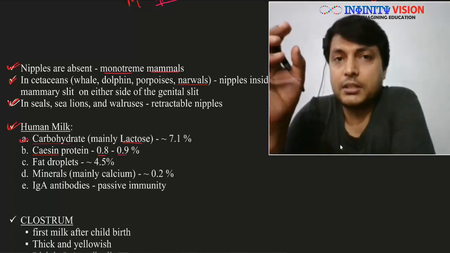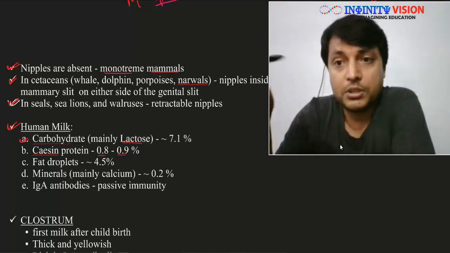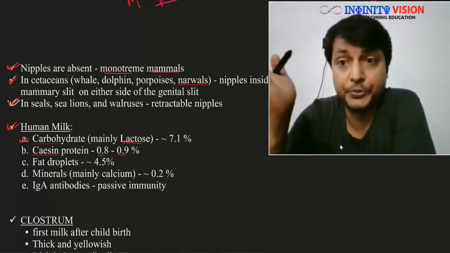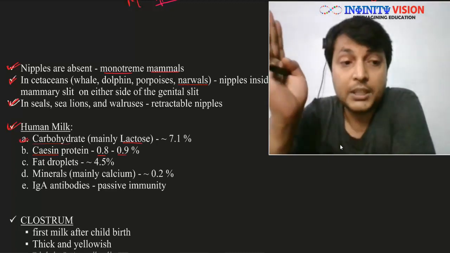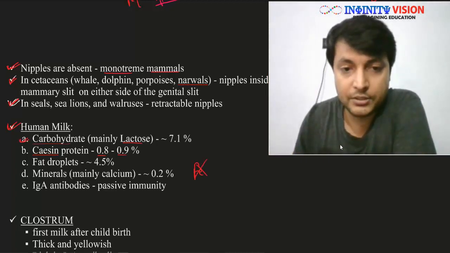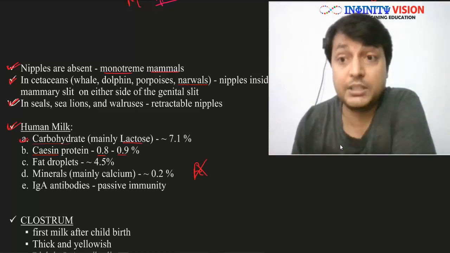Within minerals, it contains a very high concentration of calcium, and hence I have written mainly calcium, which is around 0.2%. Do remember that in these minerals there is no iron. So iron is not present. Fe is not present in milk.